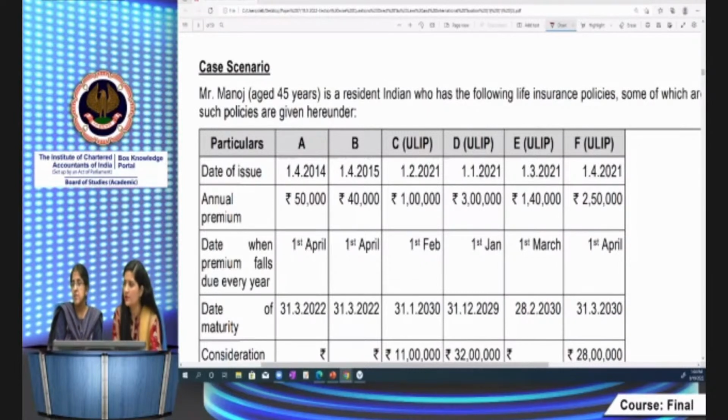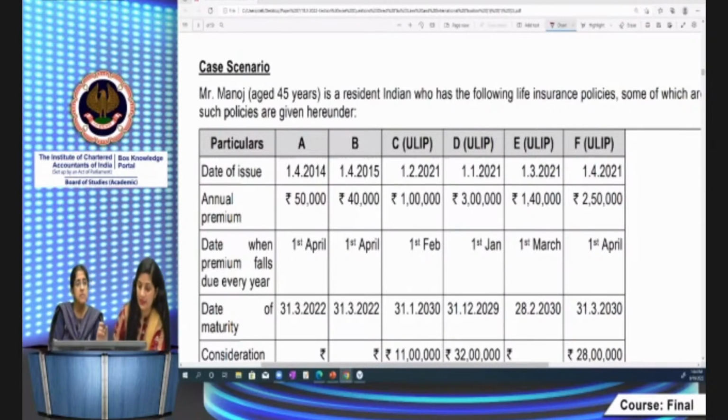Yogesh asked relating to TDS exceeding 20,000 being required to file a return compulsorily. Yes, this notification is given in your RTP, covering the cases where the assessee is required to mandatorily file a return of income if the TDS or TCS amount exceeds the particular threshold limit. So you go through that stat update. The stat update has been posted to the BoS knowledge portal, where all these amendments are covered.